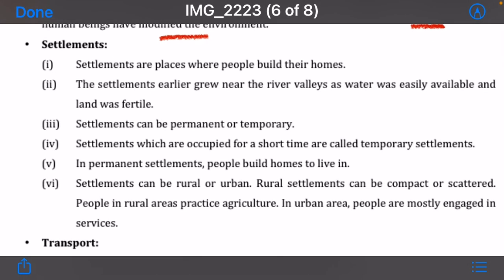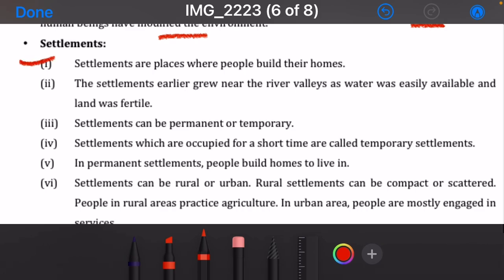Next is settlements. Settlements are places where people build their homes. There are various types of settlements. Settlements earlier grew near the river valleys as water was easily available and the land was fertile, like near the Sindhu river, etc. Then settlements can be permanent or temporary.